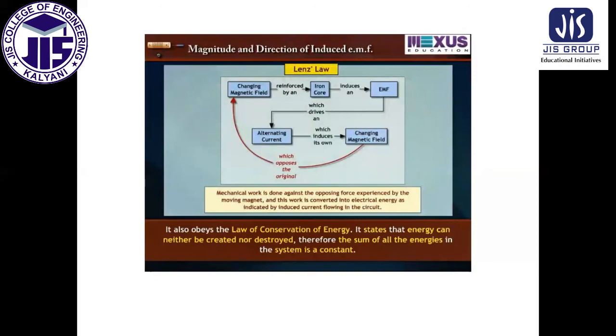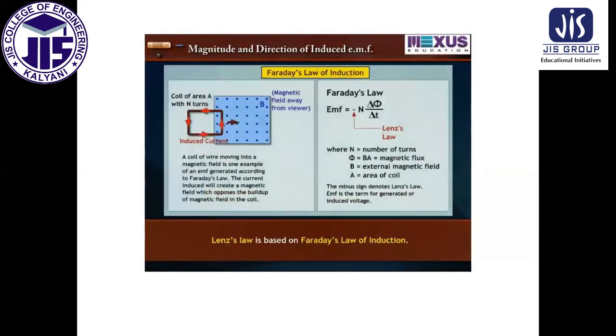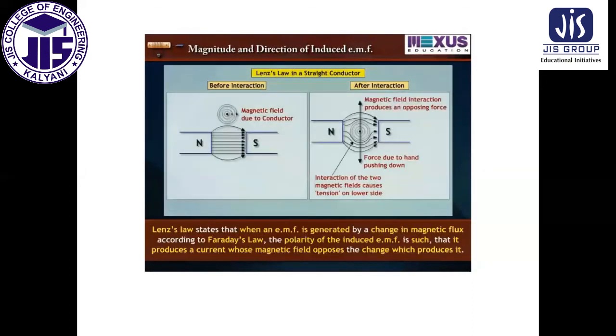Therefore, the sum of all the energies of the system is a constant. Lenz's law is based on Faraday's law of induction. Lenz's law states that when an EMF is generated by a change in magnetic flux, according to Faraday's law, the polarity of the induced EMF is such that it produces a current whose magnetic field opposes the change which produces it.